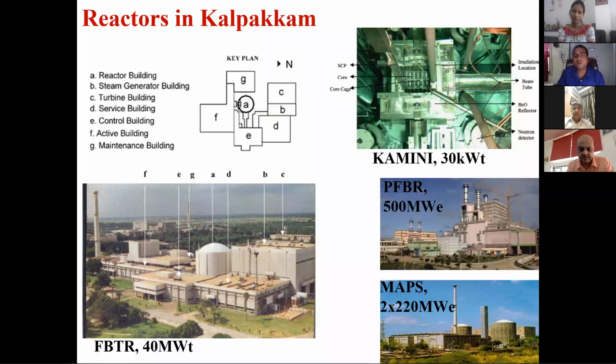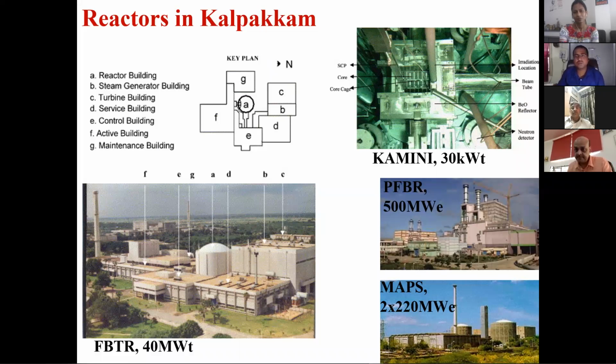A 500 megawatt commercial fast reactor is being built, called PFBR. There is also a commercial thermal power reactor under NPCIL, MAPS, which has 220 megawatt power reactors.